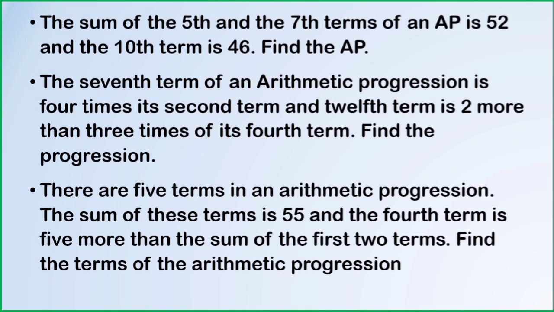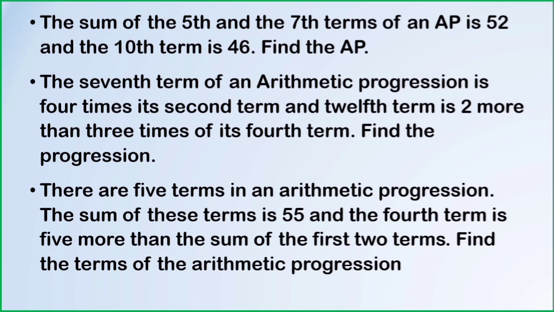This forms a linear equation in two variables, that is A and D. Then the 10th term, A plus 9D, is 46. These are the two pair of linear equations in two variables. Eliminate the value of A or D, then you can find out easily the other variable. After finding the value of A and D, substitute in the general form to find out the required arithmetic progression.